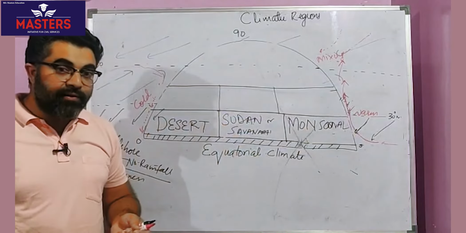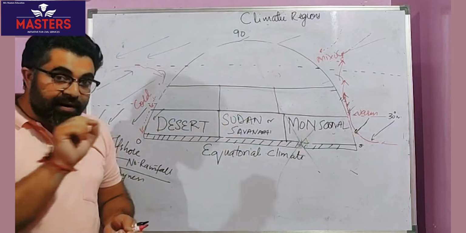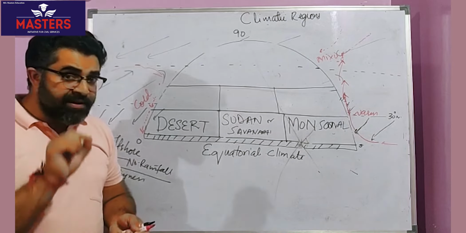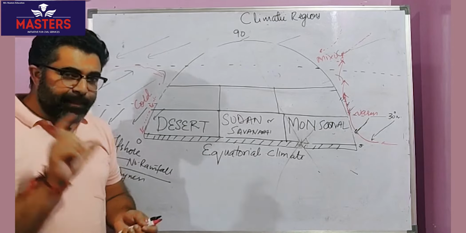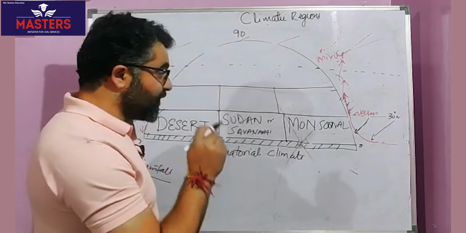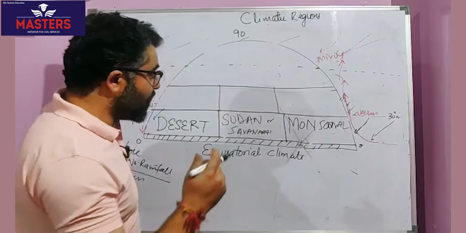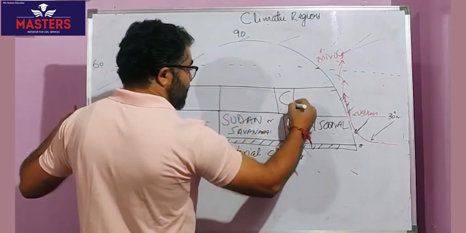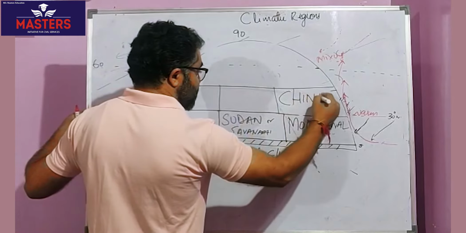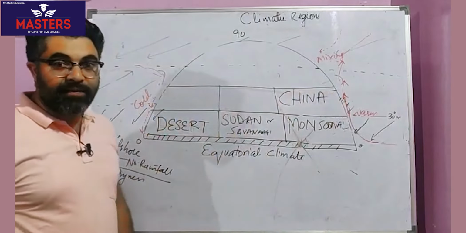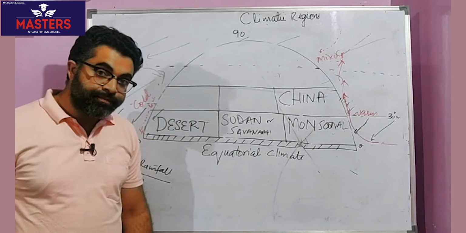So rainfall throughout the year with summer maximum, winters are cooler, summers can become warm. Typical condition of Gulf of Mexico or China type. You can also remember this by the China type of climatic condition.